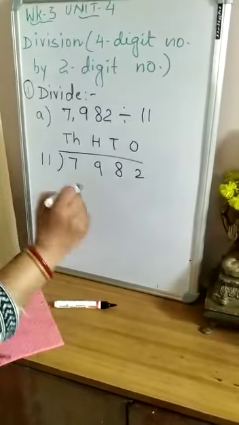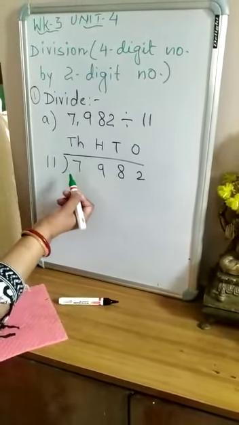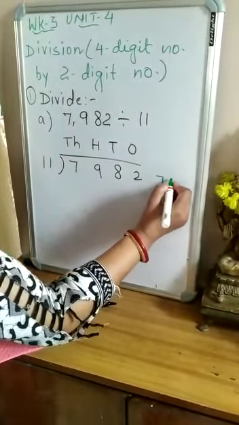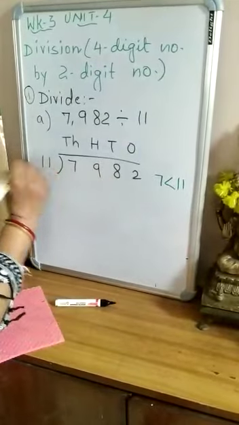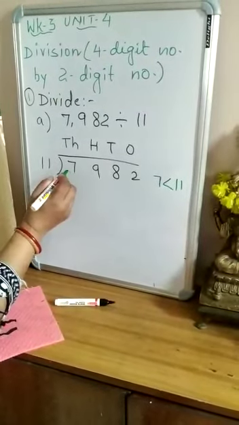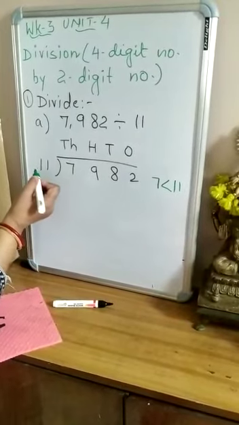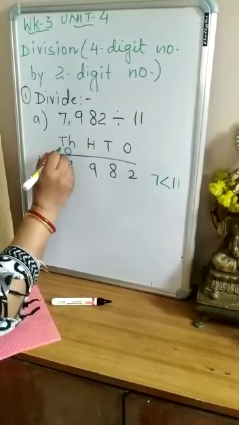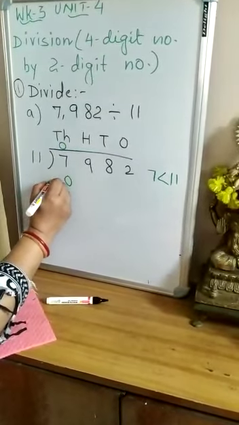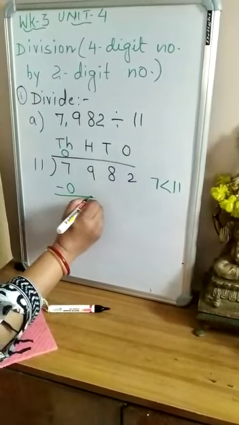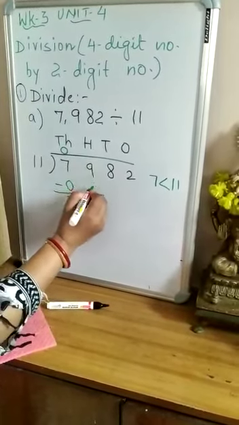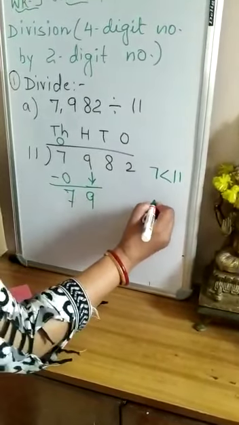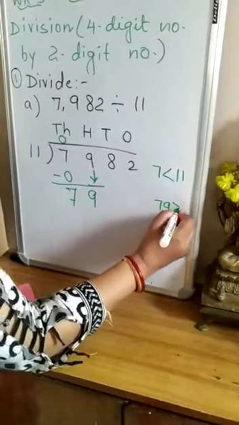Now let's start the division. I'll start from the extreme left side, the greatest place value digit, that is 7. So here 7 is less than 11, children. It means 7,000 is less than 11. So I will multiply 11 with 0 at the thousands place. 0 11s are 0. So I will subtract 7 minus 0 as 7, right? Now I will put down this 9 along with 7. Now it is 79, and this 79 is more than 11.